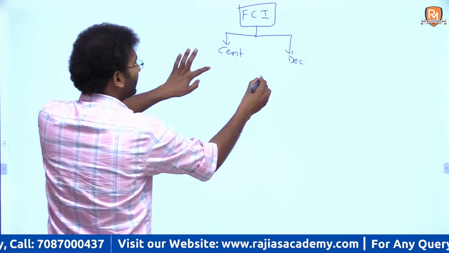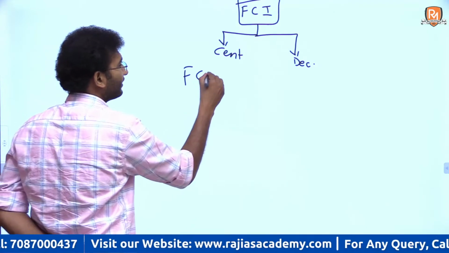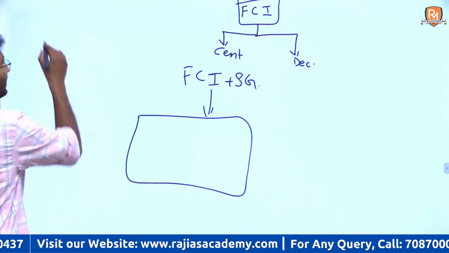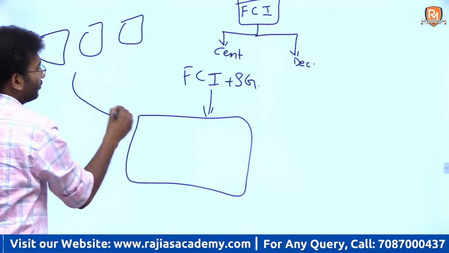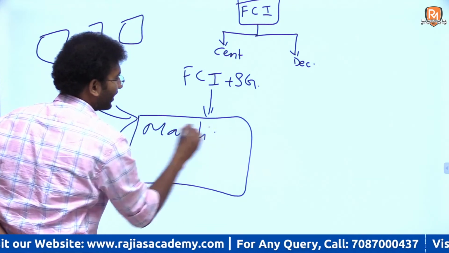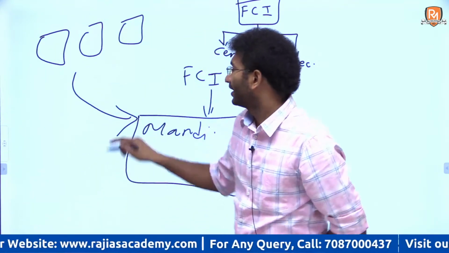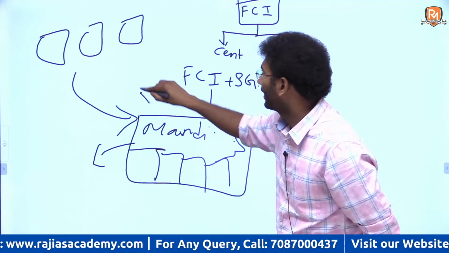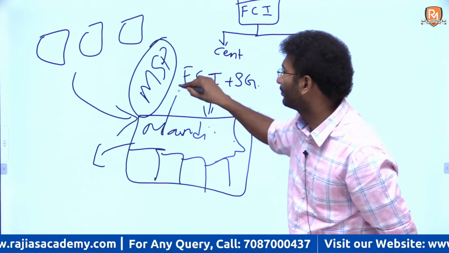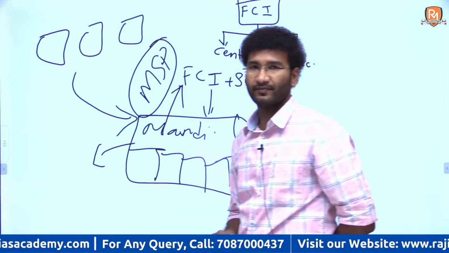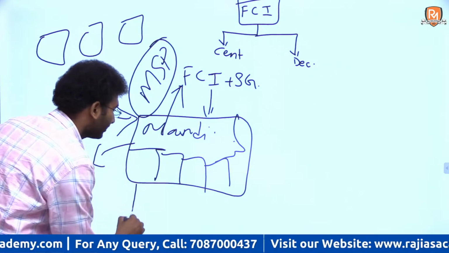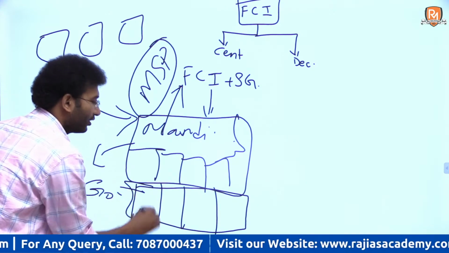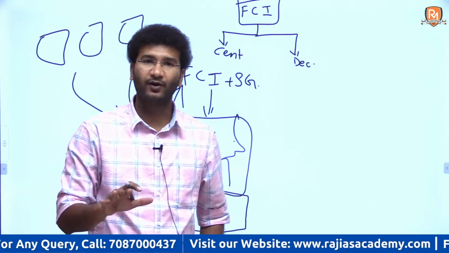In the centralized procurement, the FCI plus the state government directly go and procure from the farm, or they ask small farmers to come to the mandi, and whoever brings their product, it is put in the mandi, they give MSP to the farmers and they procure. This is one methodology. Directly it is stored in the state government's places or godowns, or in the Food Corporation of India godowns. This is one method of procurement.